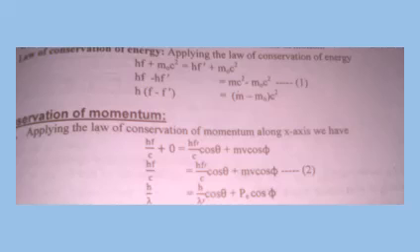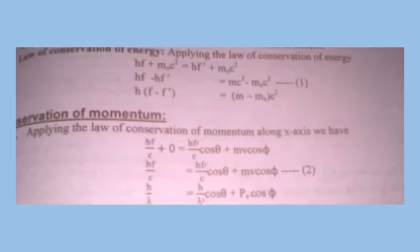So we have to derive this equation in terms of elastic collisions. We are considering that the interaction of photon and electron is perfectly elastic. Elastic collisions are defined as those types of collisions in which the energy and momentum remain conserved before and after the collision.